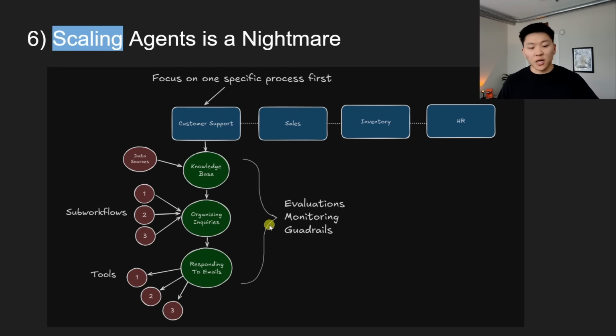And within this process, what we have over here are evaluations, monitoring performance, and then setting up those guardrails, because we're testing throughout this ecosystem vertically and getting exposure to all these different edge cases before we try to move into other areas where we need to basically start this whole process again. We want to have done the end-to-end system first, understand the problems that may arise, how to make it robust, and how to evaluate and iterate over it before we start making more automations.